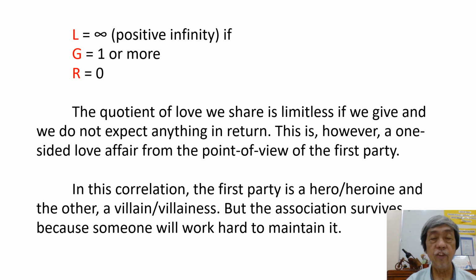L is equal to positive infinity if G is equal to 1 or more and R equals 0. The quotient of love we share is limitless if we give and we do not expect anything in return. This is, however, a one-sided love affair from the point of view of the first party. In this correlation, the first party is a hero or a heroine, and the other a villain or a villainess. But the association survives because someone will work hard to maintain it.